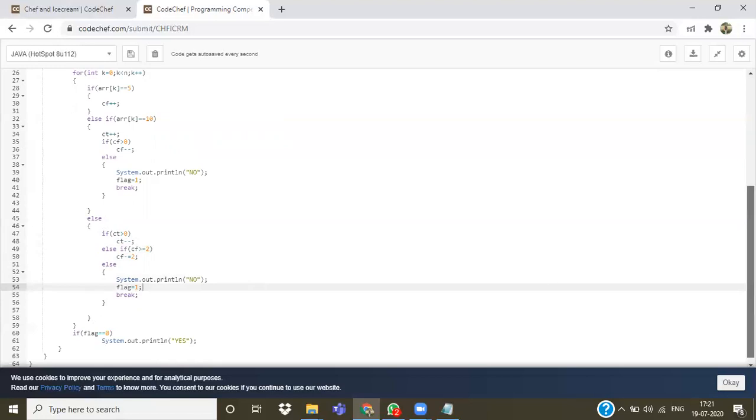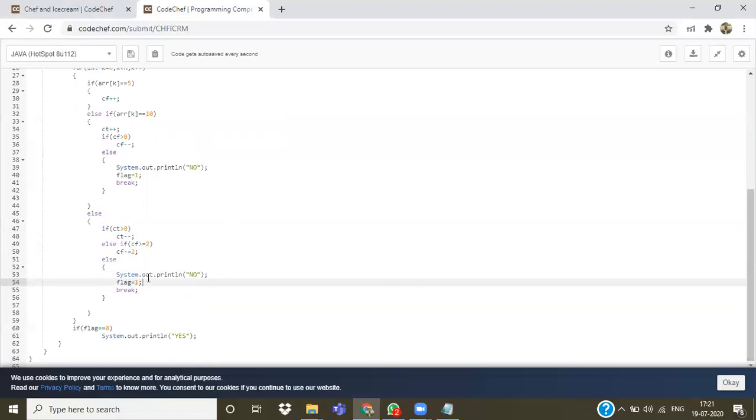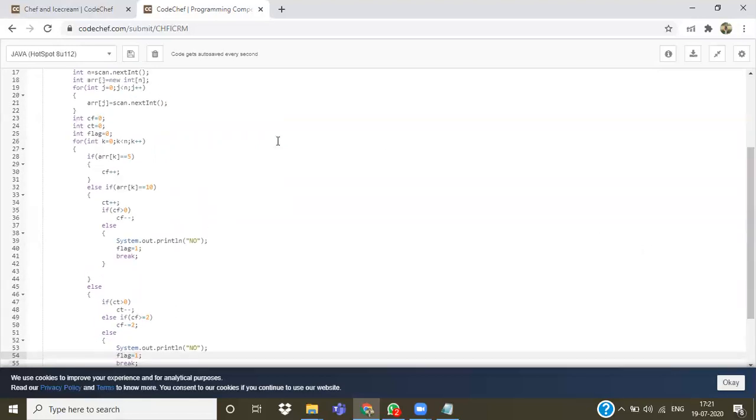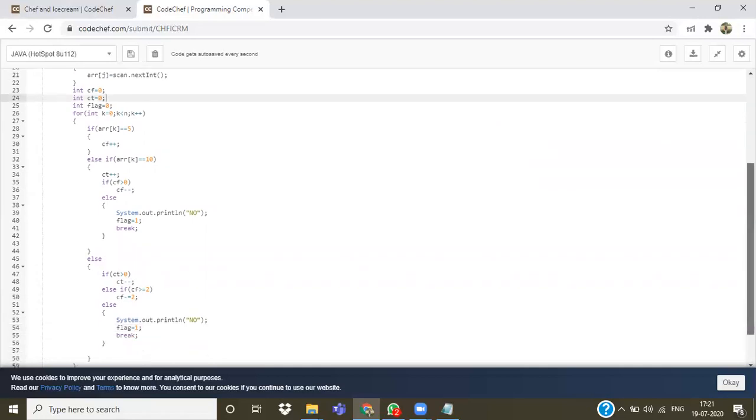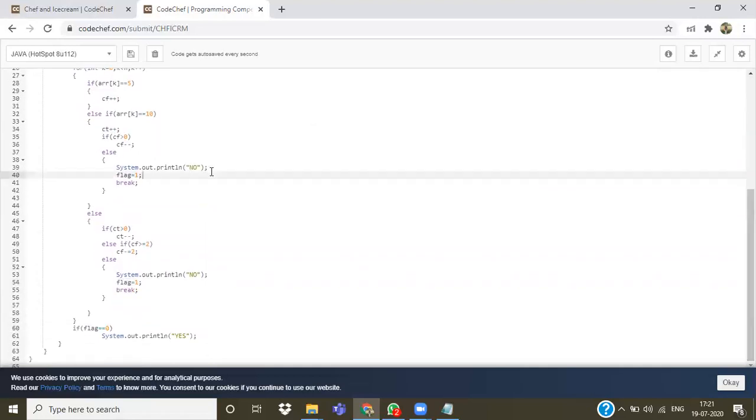Otherwise the person can buy ice cream. So we will change the value of flag. Initially, we initialize the flag as 0. Whenever a person is not able to buy ice cream because the chef is not having money to return, we will make flag equal to 1. So finally, after all the persons are over, we will check if flag is 0, that means it is possible for the chef to give them ice cream and return the money back as needed. So we will print yes.